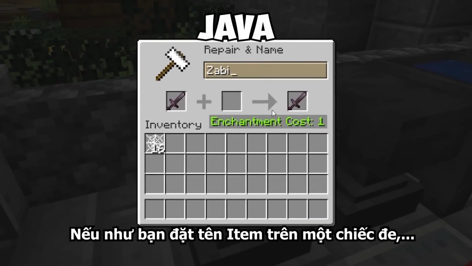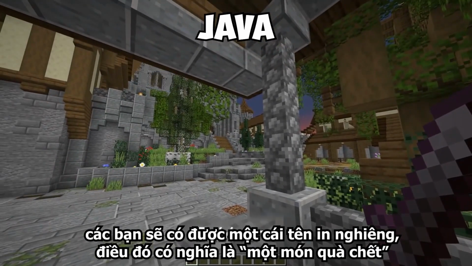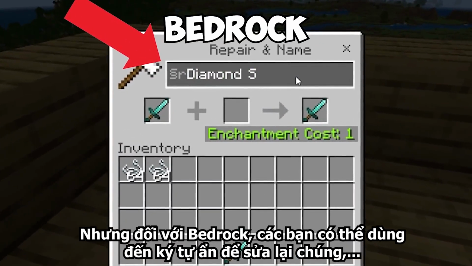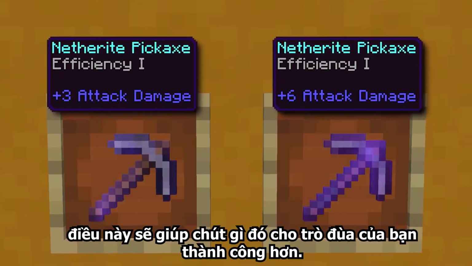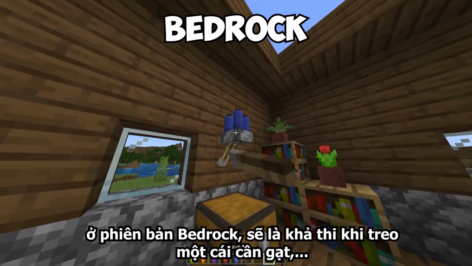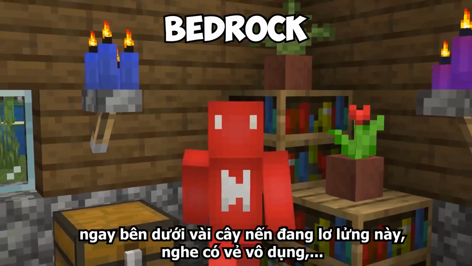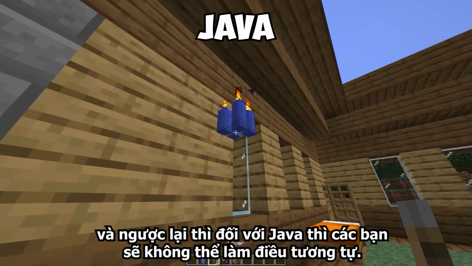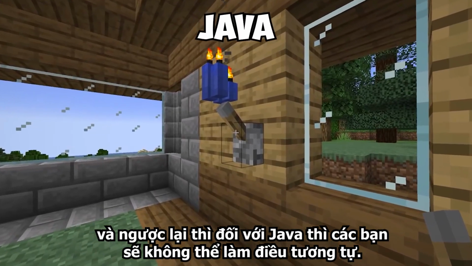If you go to name an item in an anvil, it'll have an italicized name, which is a dead giveaway, but on Bedrock, we can use the secret Unicode character to fix that, which offers up some solid pranks for sure. In Bedrock, it's possible to hang levers off of floating candles, which sounds useless, but it allows for some really cool decoration when used like so. And honestly, it makes me bummed that we can't do the same for our Java builds.